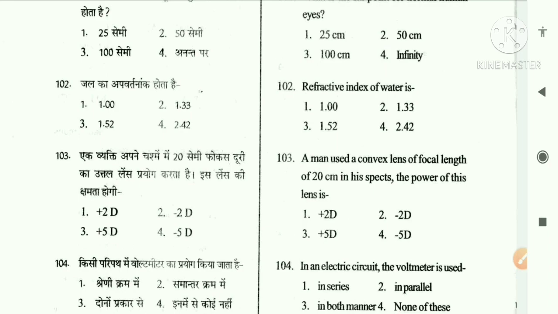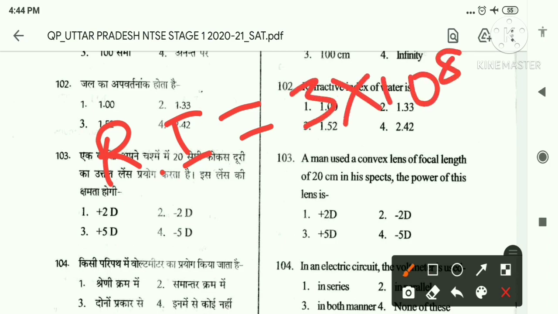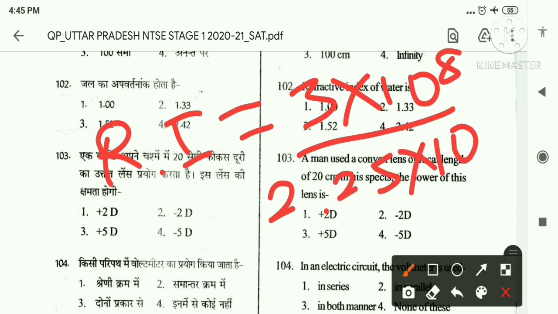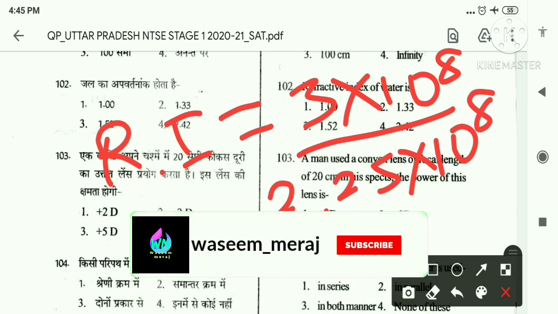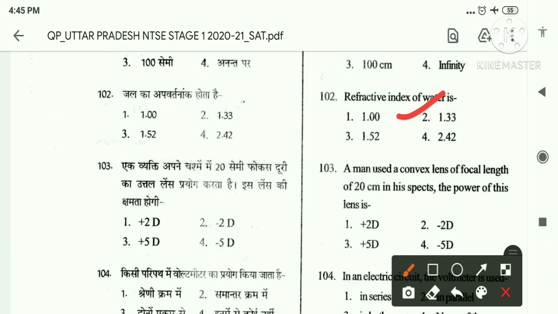So I am writing here, refractive index is equal to 3 into 10 raised to 8 meter per second, which is the speed of light in air or vacuum, divided by 2.25 into 10 raised to 8, which is the speed of light in water. This one is cancelled. Now it becomes 1.33, which is the right answer.